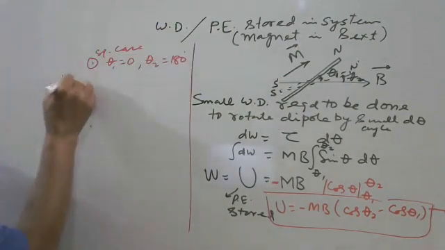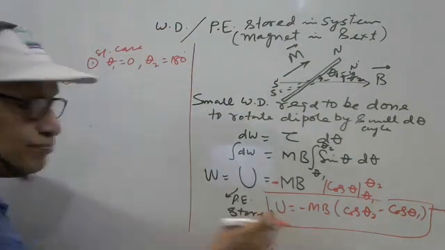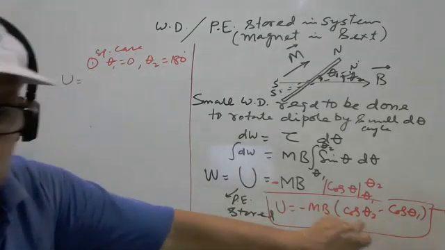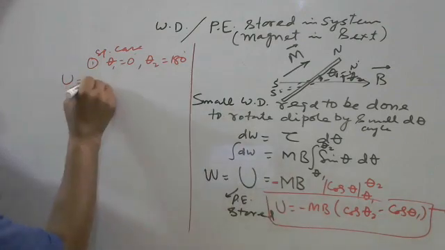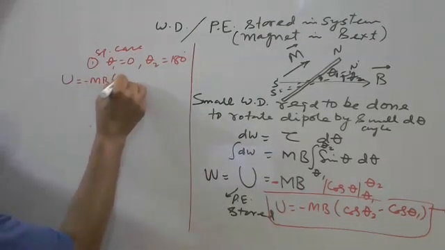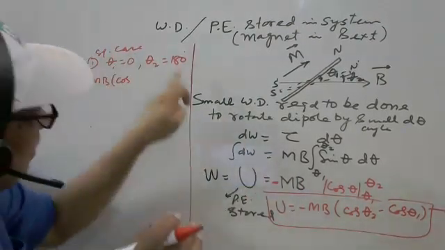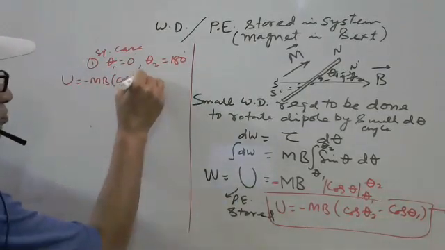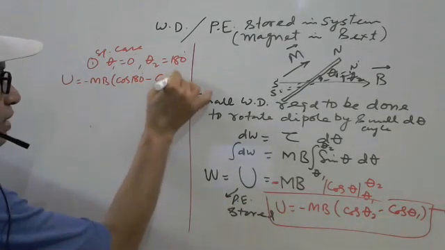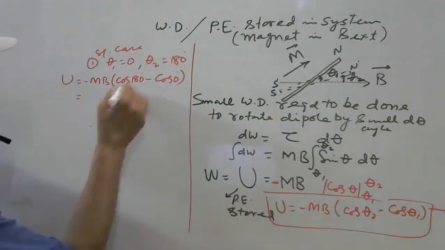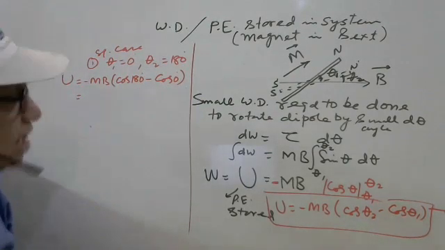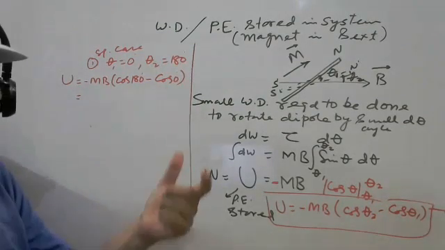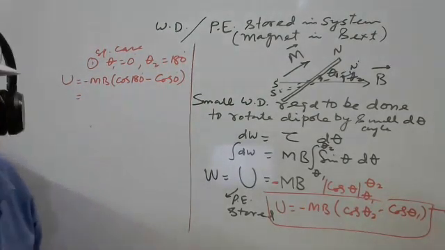Then putting the value of theta 1 and theta 2 in this equation, we are getting minus MB and cos theta 2, final minus initial 0 degree. We are getting cos 180, what is it? Minus 1, and cos 0 is plus 1. So it will be 0.